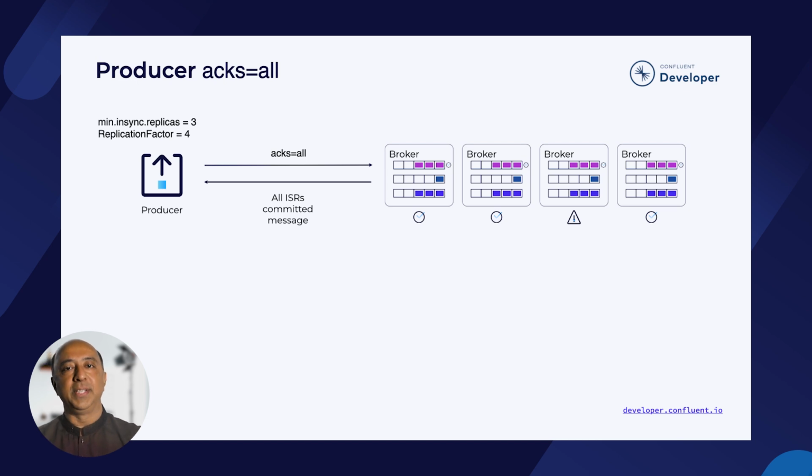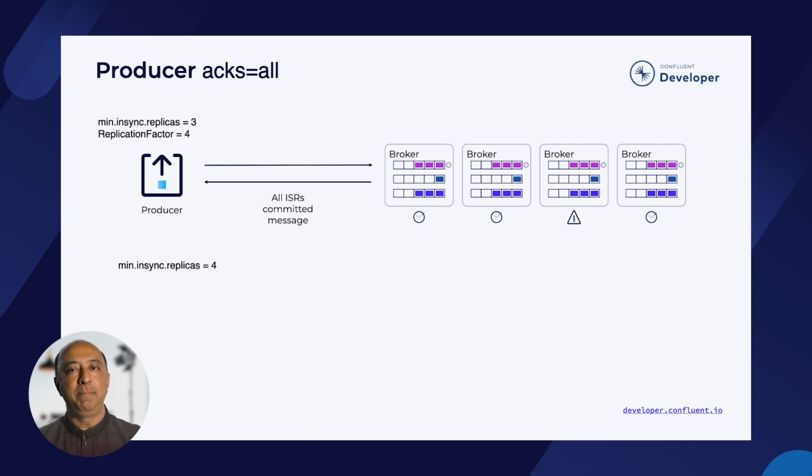Usually, the number of in-sync replicas is equal to the replication factor. However, we can choose to set it to less than that with the min in-sync replicas configuration setting. This too can be set at the cluster level or on a per topic basis. For example, here we have it set to 3 while the replication factor is 4. This allows our application to continue working even with one broker down.